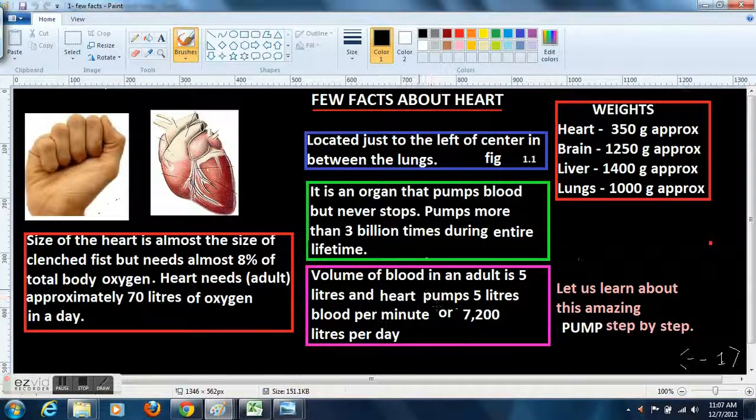So the heart weighs much less, but consumes an enormous amount of oxygen. We have 5 liters of blood, and the heart pumps the entire amount of blood in 1 minute, pumping the same blood again and again, about 7,200 liters of blood in one day. That is the reason the heart needs so much oxygen, and it has to have a very rich blood supply. From the next tutorial we will study much more in detail about the heart.